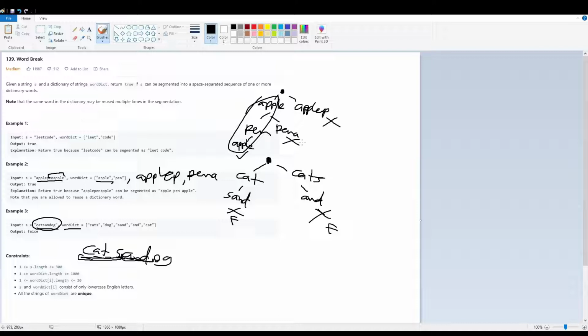So as you can see with the brute force solution, this tree can get larger and larger, and this eventually goes to exponential time. Okay, so how do we do this better? How do we do it efficiently? Well, instead of top down dynamic programming, we can also do true dynamic programming of bottom up. So how do we do this? Well, instead of a decision tree here, what we can do is have an array. So let's do this example of LeetCode.